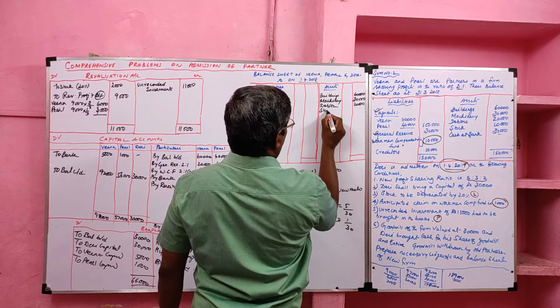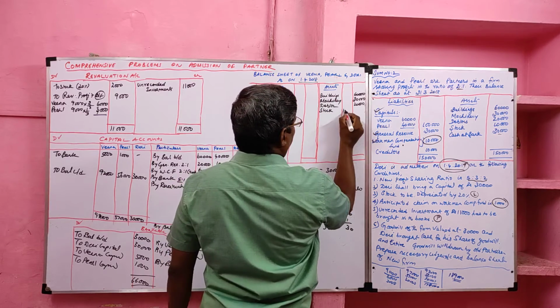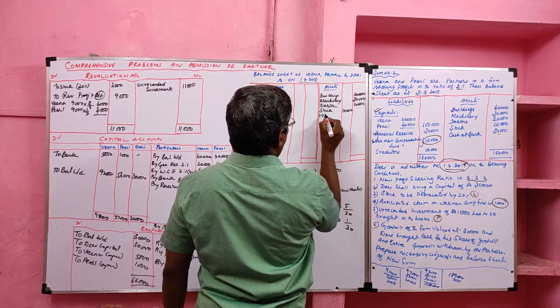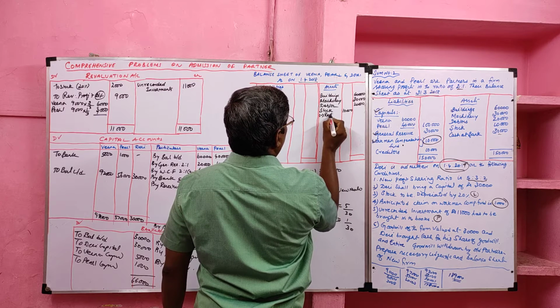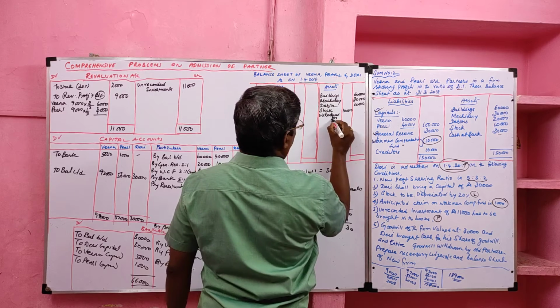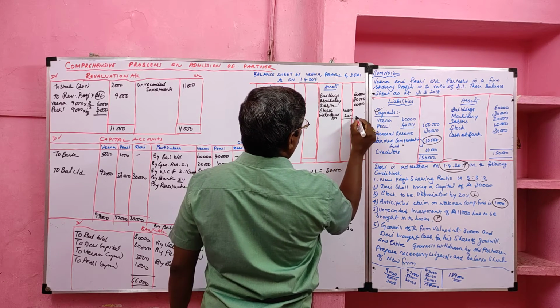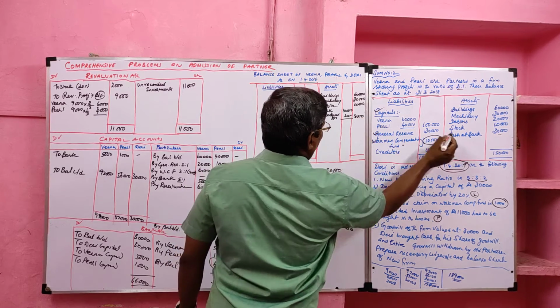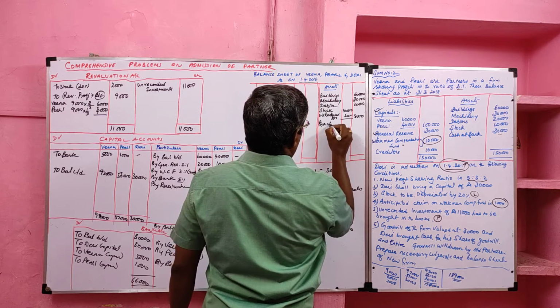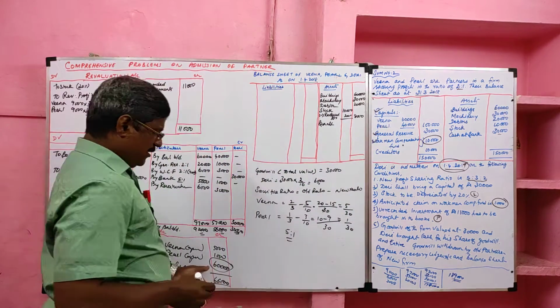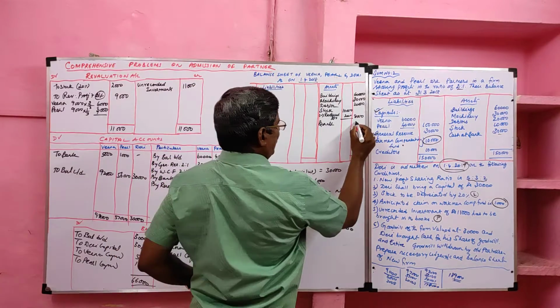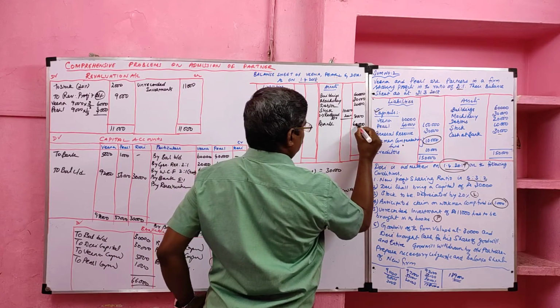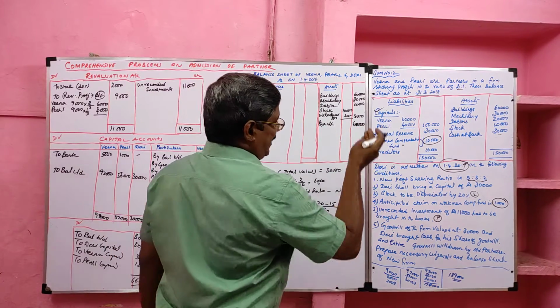But for stock, we have an adjustment. Stock is already 10,000. Now minus reduced 20%. So 2,000 reduced. So balance 8,000. Then we have bank. We'll take bank from the bank account. How much is our bank balance? 60,000. Okay, asset side completed.